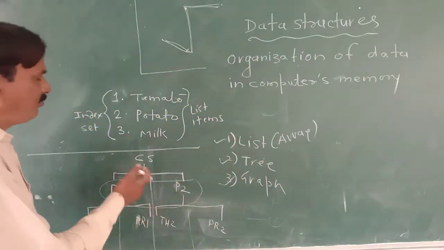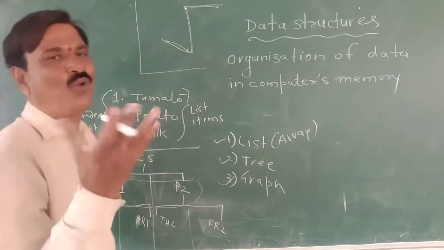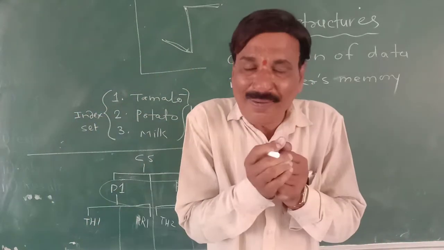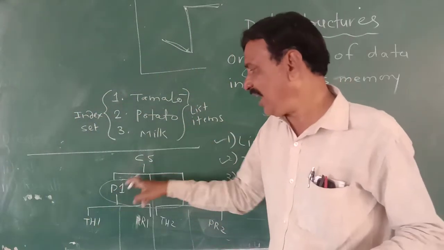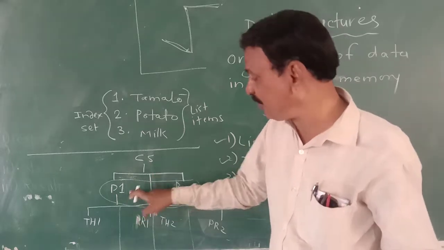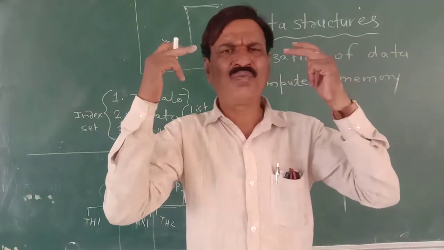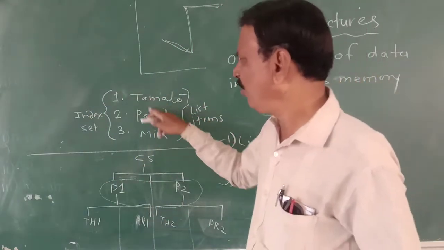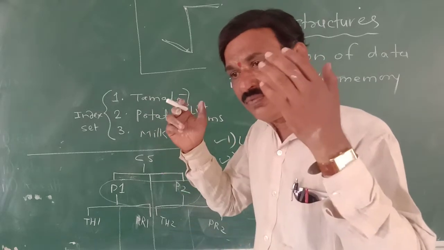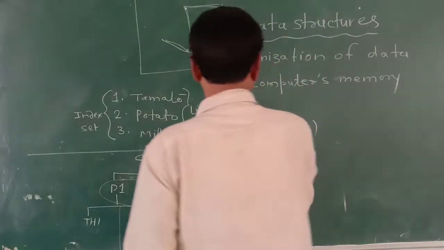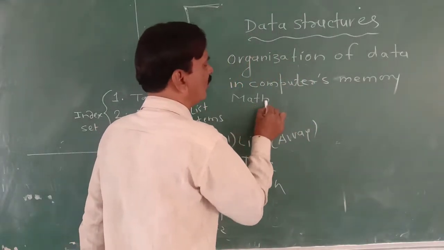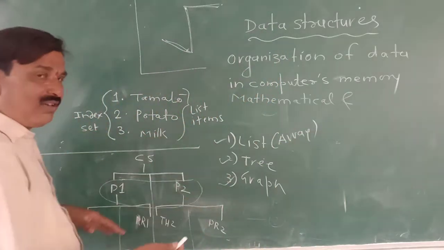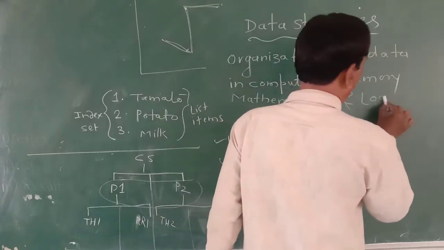But you see, here is a logical model. Why logical? Because this diagram indicates who is the root element, who is the left child, who is the right child. So in our memory, how we think according to that. Similarly, for a list also, how we think is called a mathematical model. And how we think is the logical model.